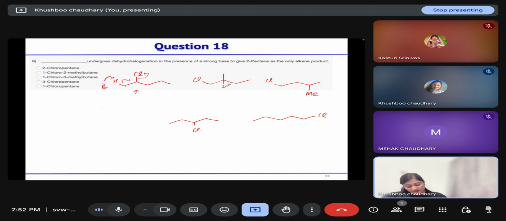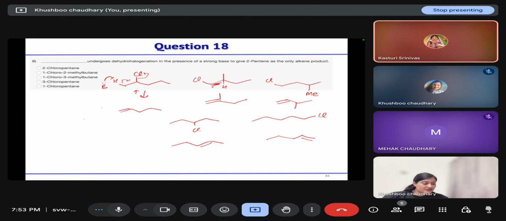In this case, the only possibility is this proton, so this will form one pentene. Here, this is symmetrical, so only 2-pentene will form. In this case, this is also not possible. So the last option is possible. This one is the correct option.